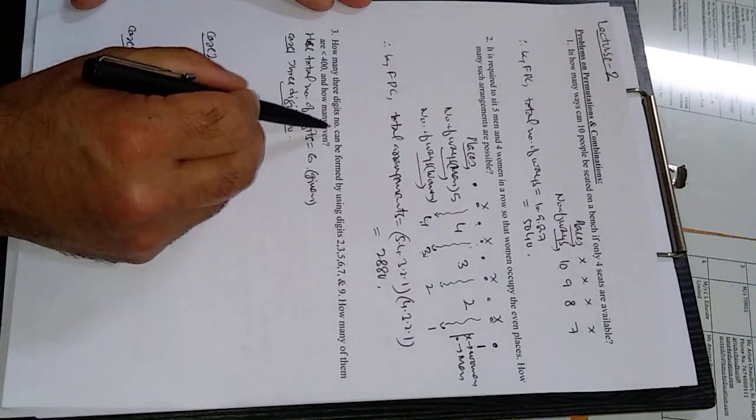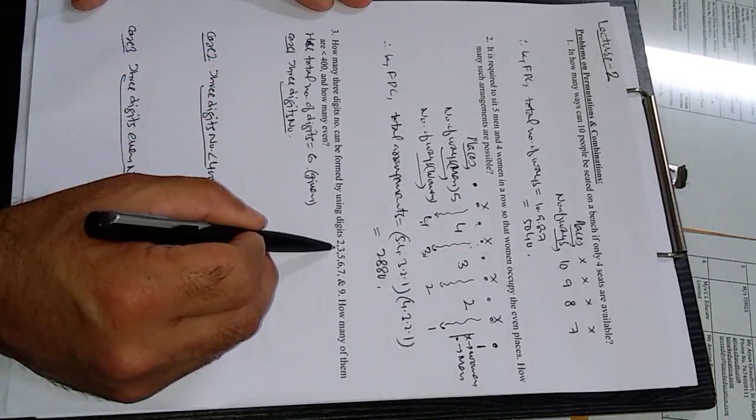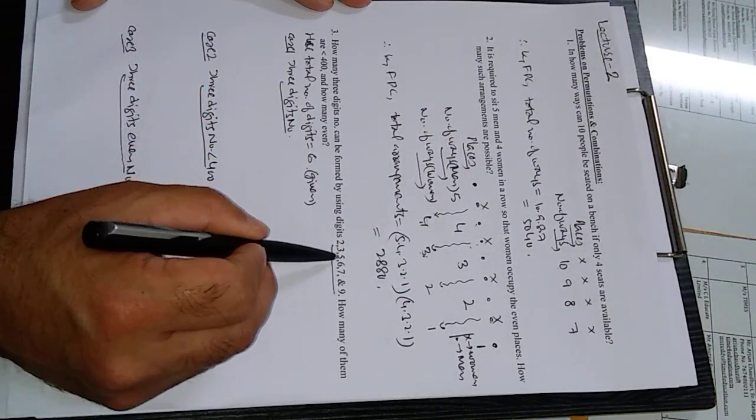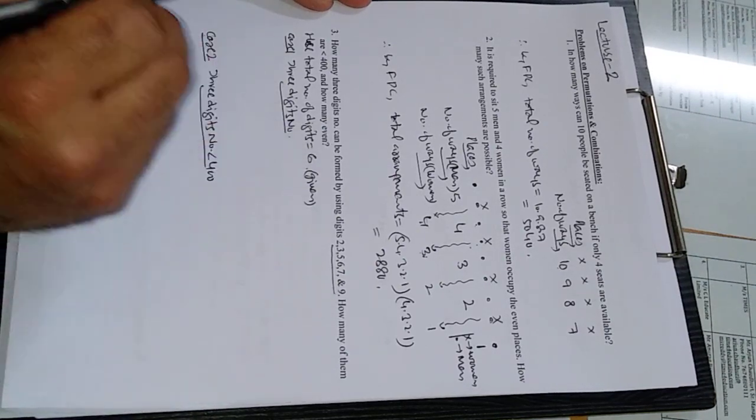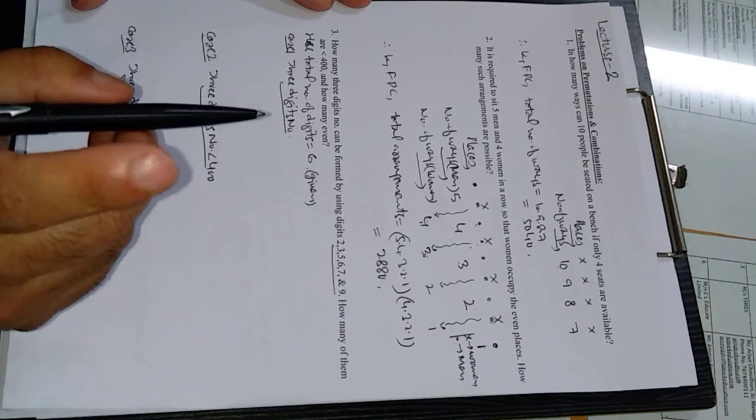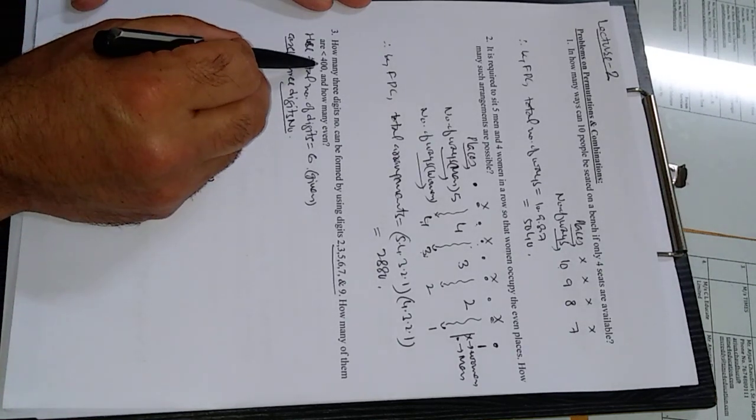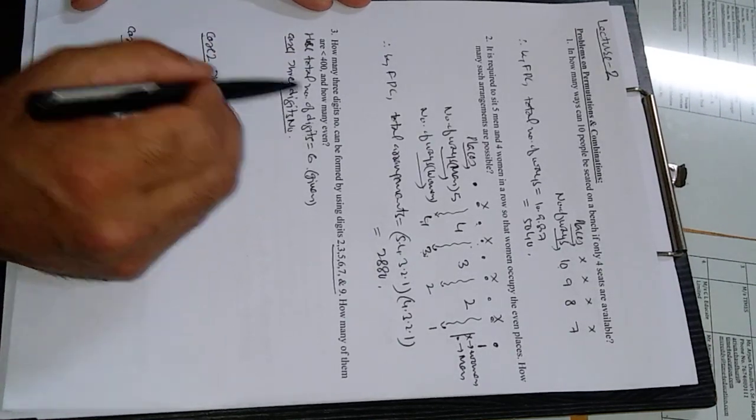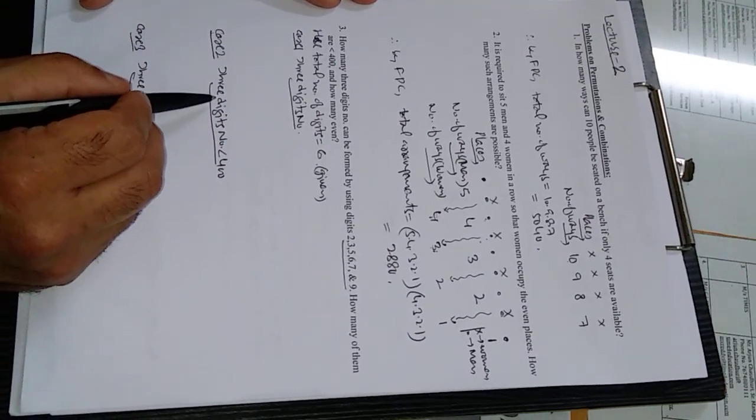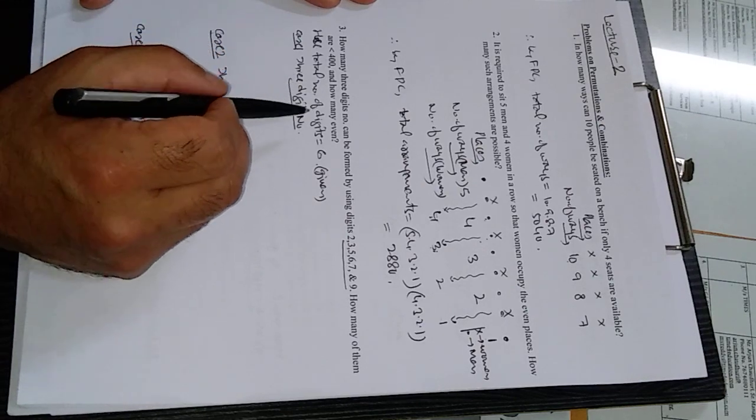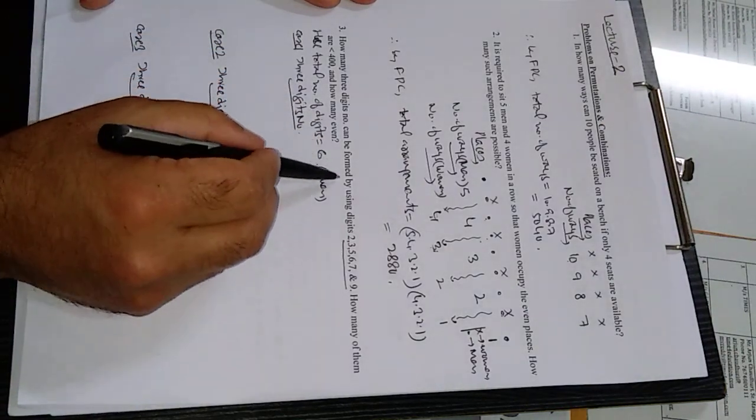How many 3-digit numbers can be formed by using these digits? Digits are 2, 3, 5, 6, 7, and 9. Out of these given 6 digits, we have to form 3-digit numbers, and then further we have to check how many of these are less than 400 and how many are even. So the total number of digits is 6. 3 cases are there. First of all, we will see how many 3-digit numbers there are.